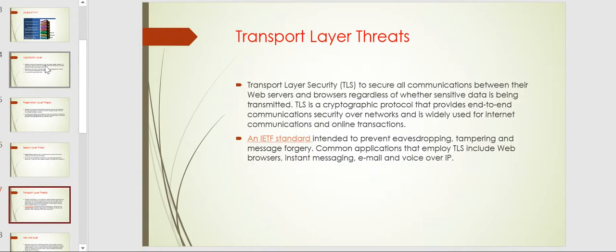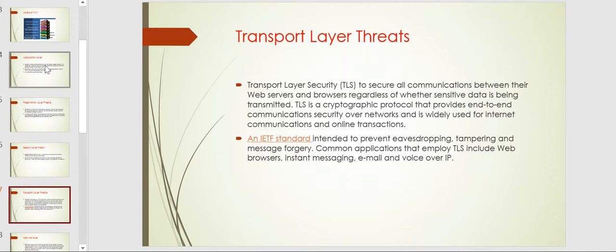And moving further, we have transport layer threats. Transport layer threats are major things. These happen on sensitive data which is transmitted from source to destination, so we have to provide encryption.